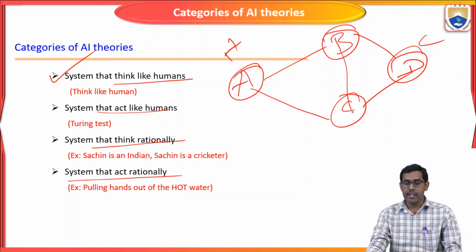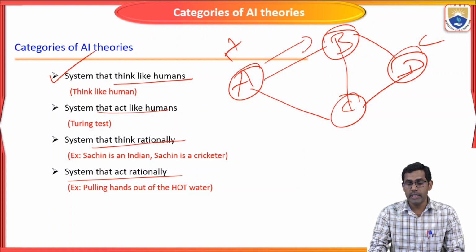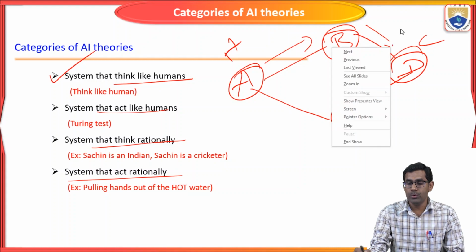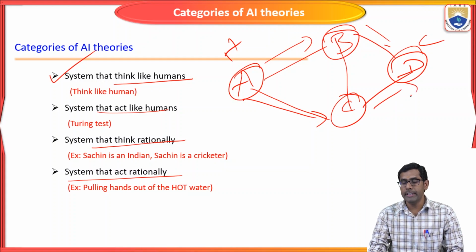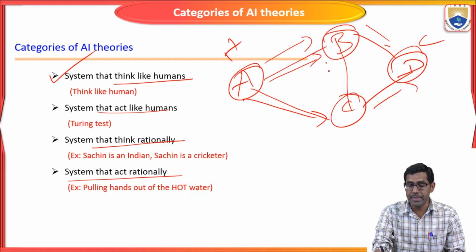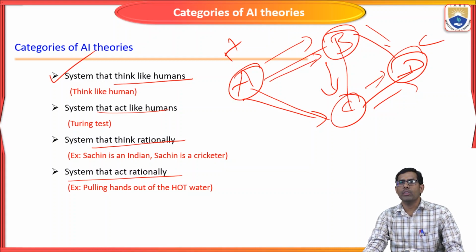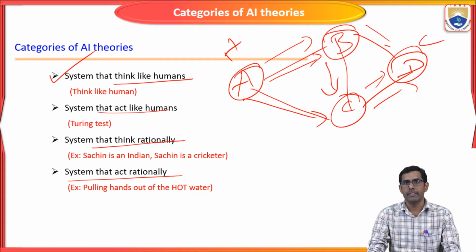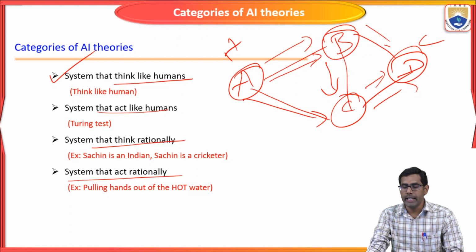Suppose we decide to go from Hyderabad to Chennai. We will plan to go either A to B and then B to C, or A to C and then C to D, or otherwise the third option is A to B, B to C, C to D. Like this, we think before we start our journey. This is what we are making the machines do, instead of the human. First, before acting, it should think.